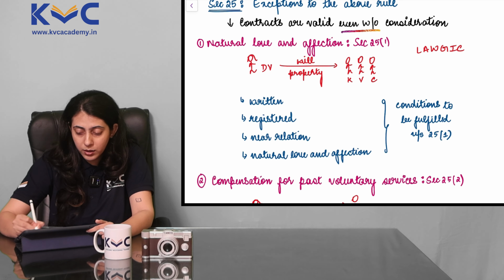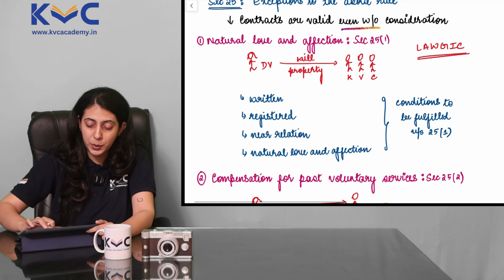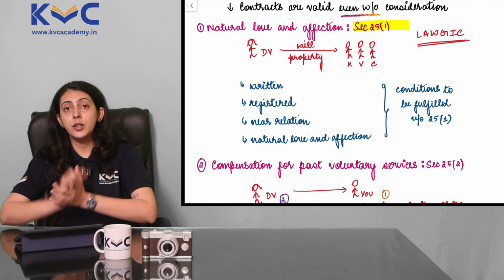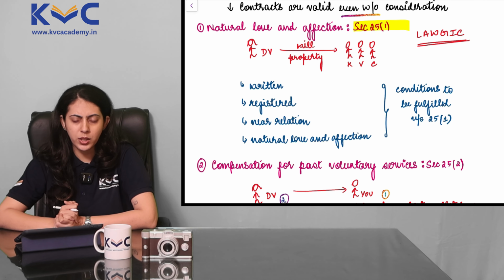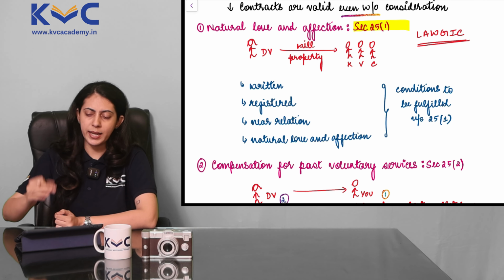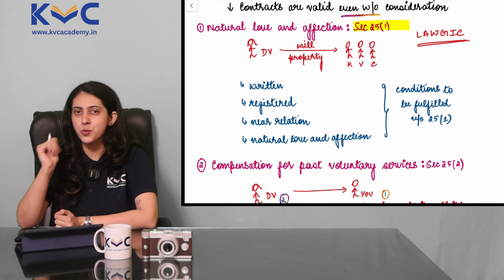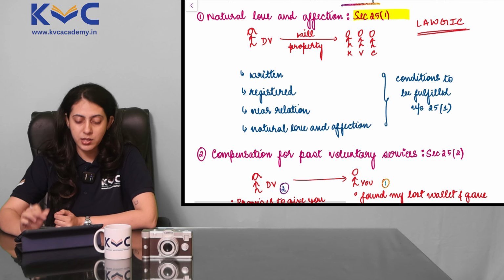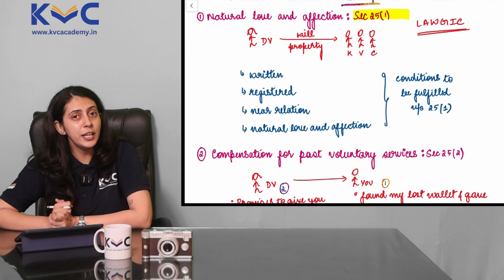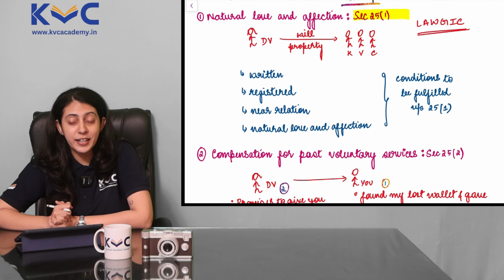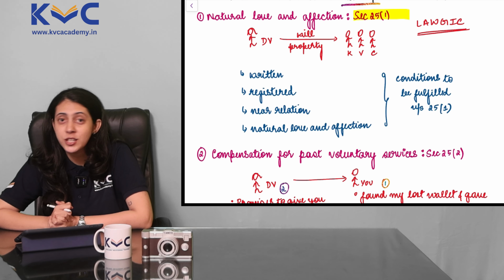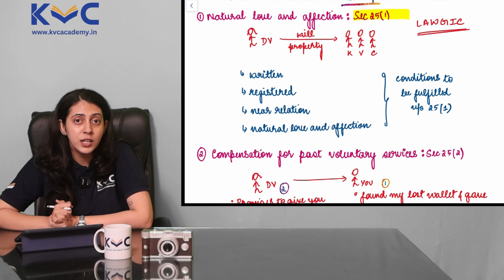So keeping this as our base, let's start with point 1 under section 25, subsection 1. Yes, subsections are important here, and it is easy to remember, which is why I'm stressing on it, because this happens to be one of the Institute's favorite questions, so we cannot take any chance here. The first point says, any contract which is made out of natural love and affection is valid even without consideration.